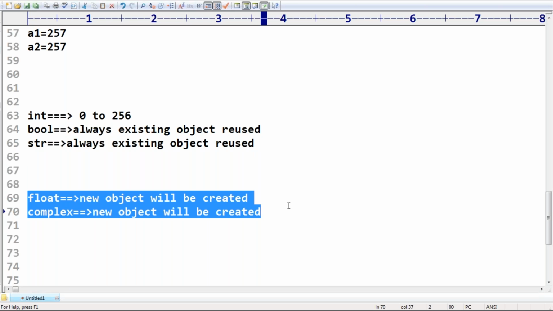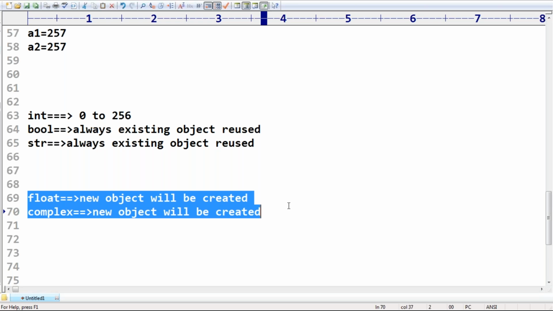Make sure, sir. This is one more internal loophole. Then immediately you must ask, why, sir? Why are the objects not going to be reused in the case of float and complex? Sir, do you want to know internal things? Almost 50% of the wickets are down with this. Do you want to know internal reasons? Yes, if you are very much interested, I will explain. The people who are unable to follow this level, you can ignore, no problem at all.